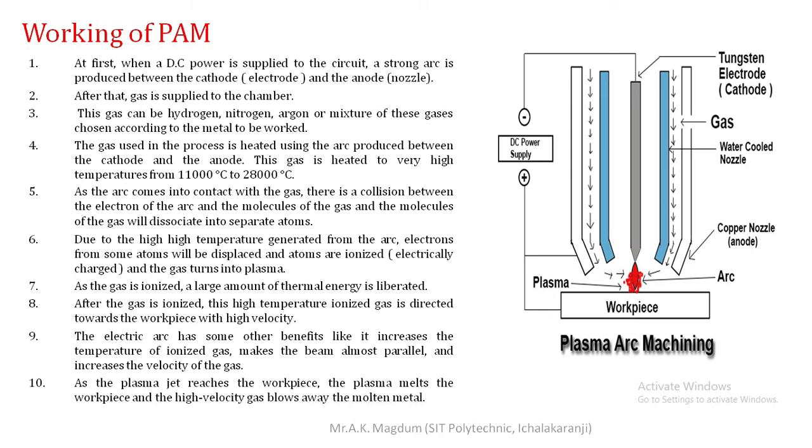Next, as the plasma jet reaches the workpiece, the plasma melts the workpiece and the high velocity gas blows away the molten metal. So that is the simple working principle of plasma arc machining. Here, the plasma is continuously directed towards the workpiece surface, and that high temperature plasma continuously melts the metal from the workpiece surface and removes the material from the workpiece. So this is the working of plasma arc machining.